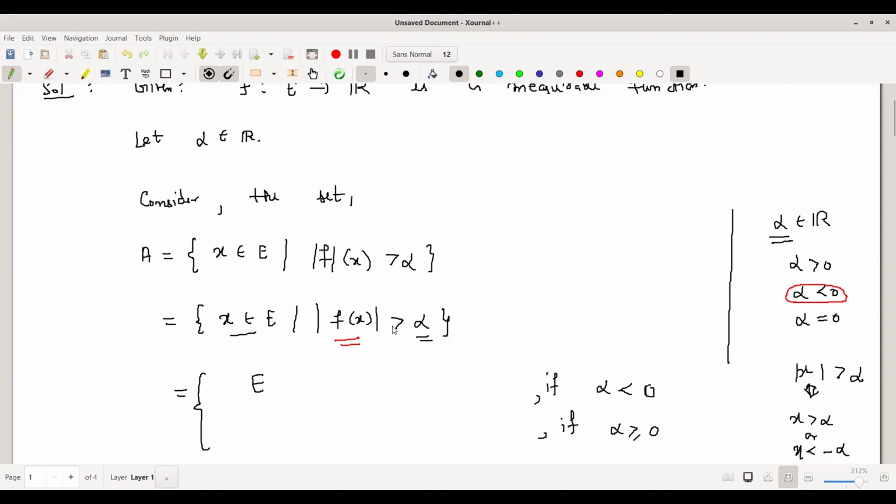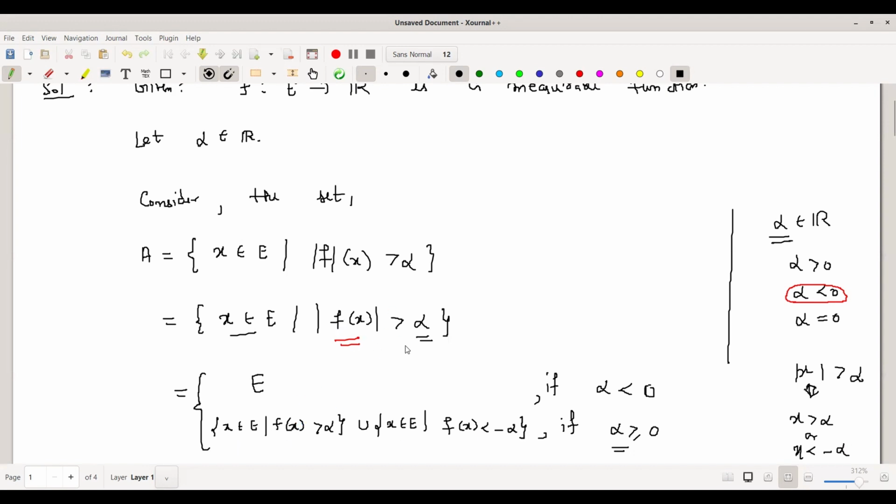Here we want mod f of x to be greater than alpha, and alpha is non-negative, positive or zero. So for alpha non-negative, I can write it as all those x in E for which f of x is strictly greater than alpha, union all those x in E for which f of x is strictly less than minus alpha.